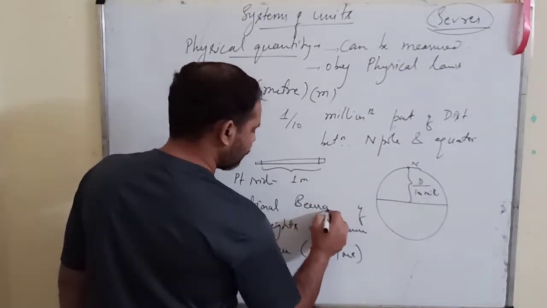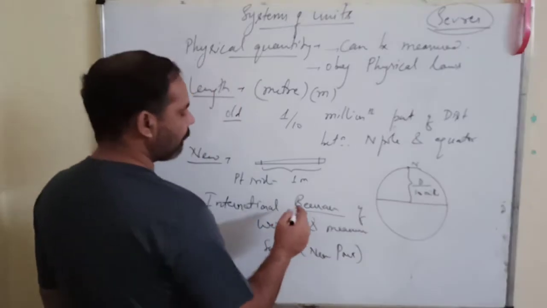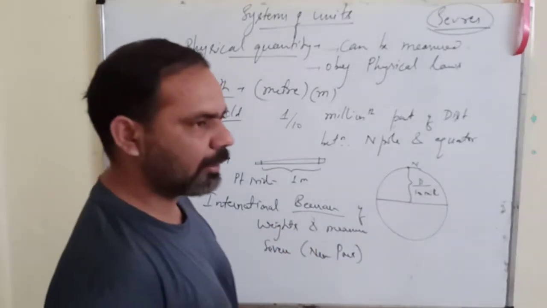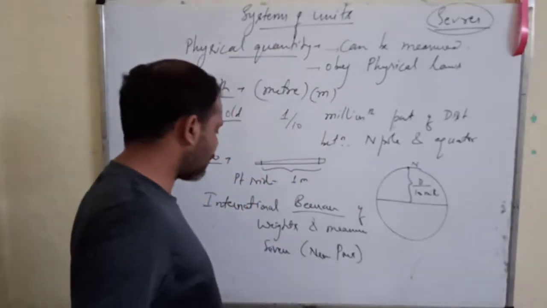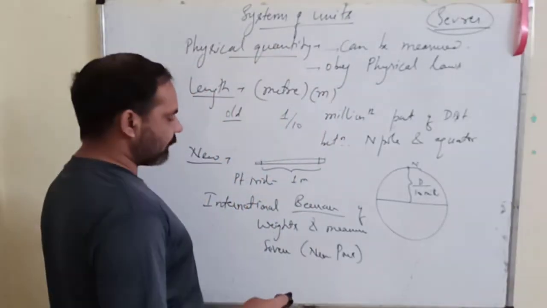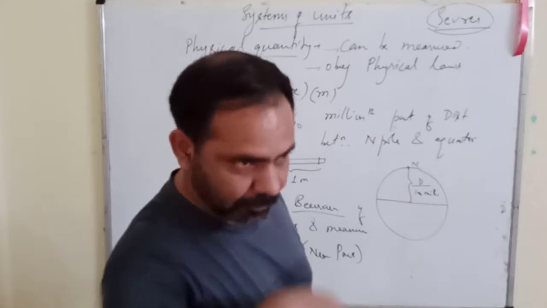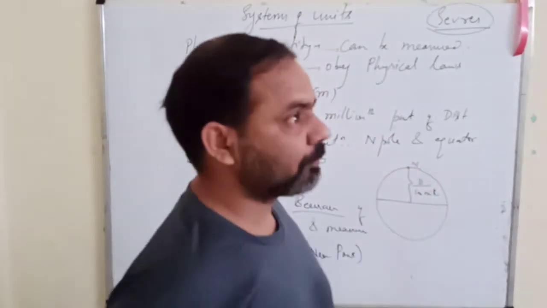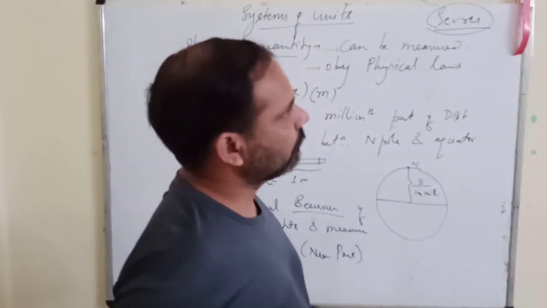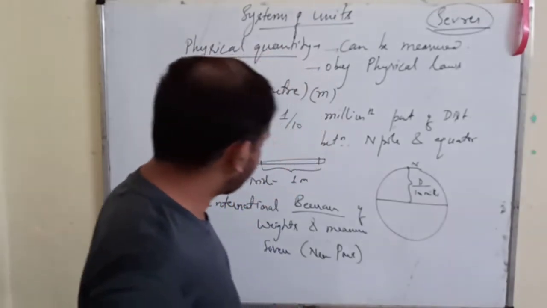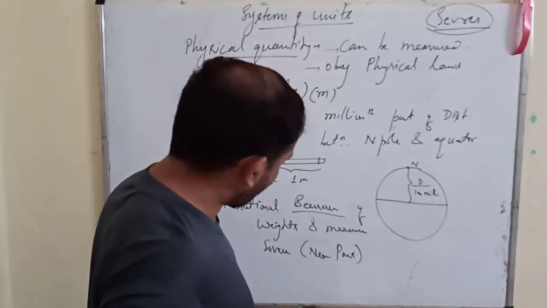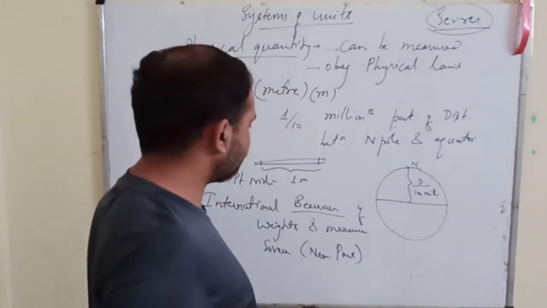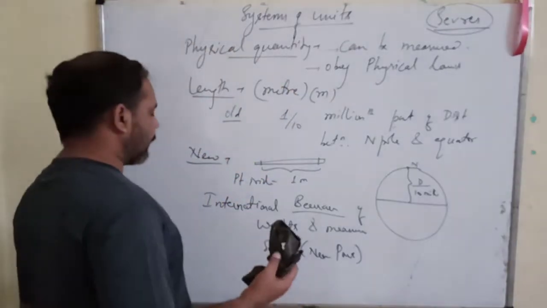Bureau. Right? Am I right? The spelling is correct? What's the spelling? Bureau. Okay.